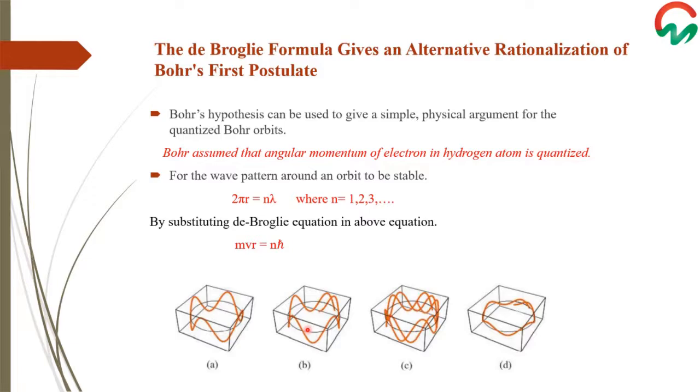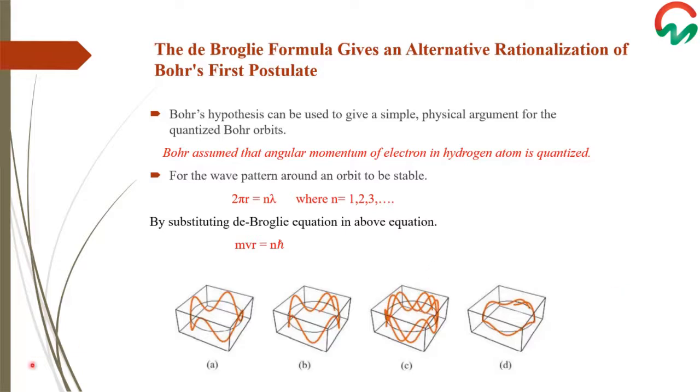If the wave does not match after a complete revolution, then cancellation will take place. Slightly more than one revolution is shown in C, and you can see the sum of these amplitudes in D, and the wave progressively disappears.